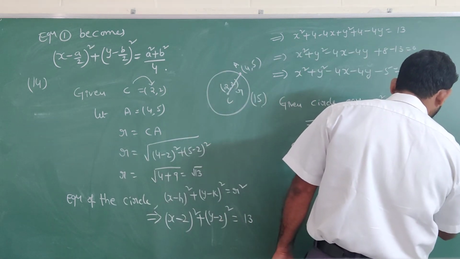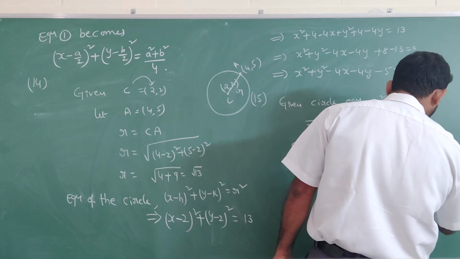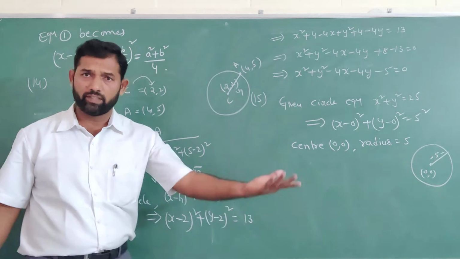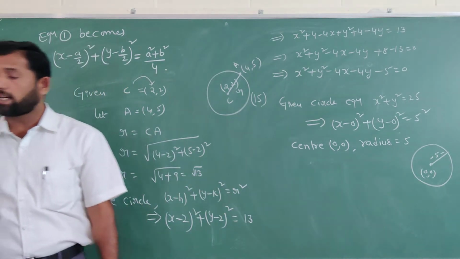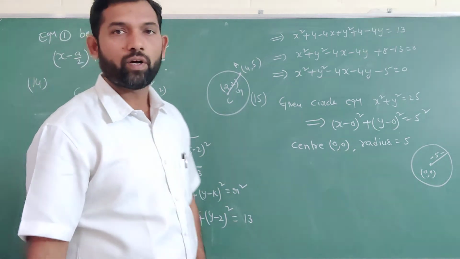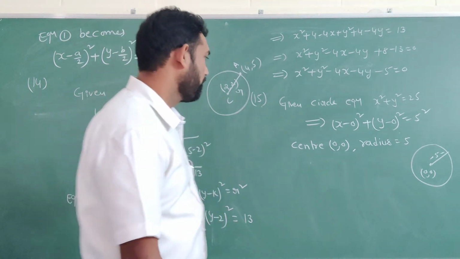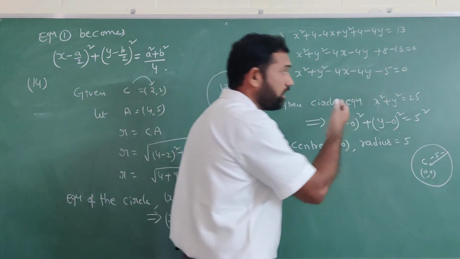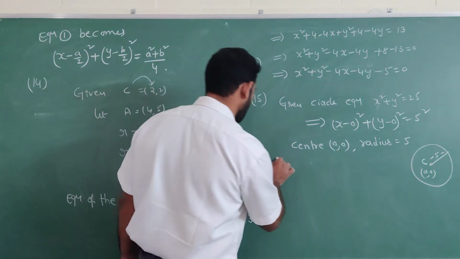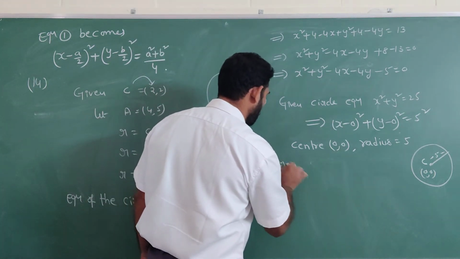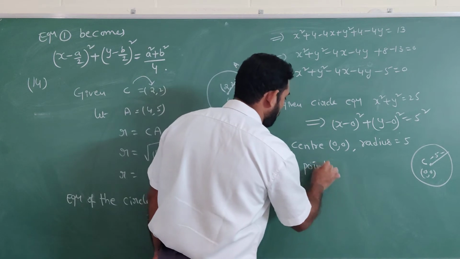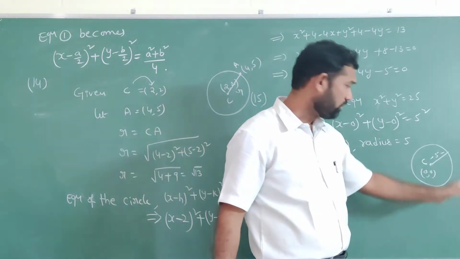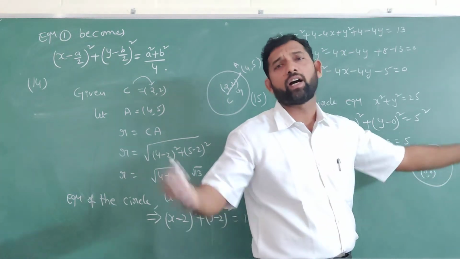Center (0, 0), radius is 5. Now the point may be inside, outside, or on the circle.